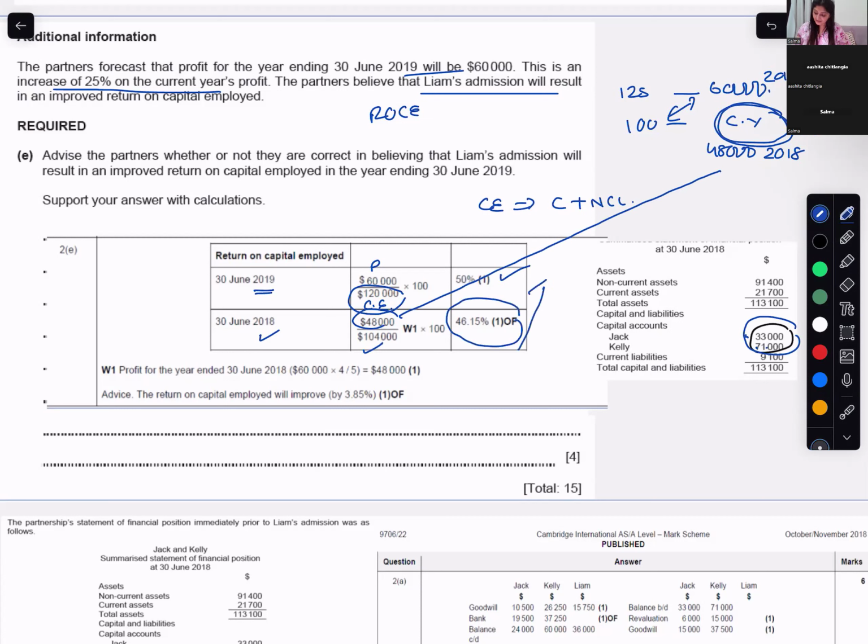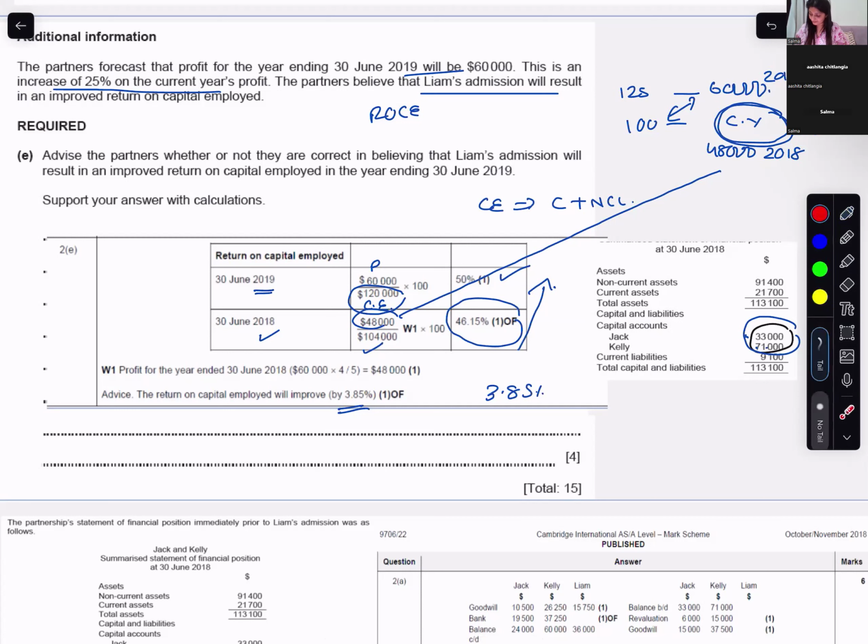After Liam's admission, the ROCE has increased. By how much percent? 3.85%. So whatever the partners are believing is correct.